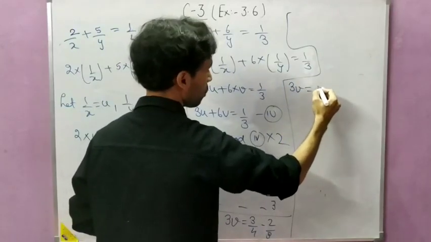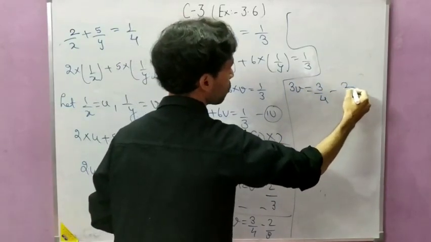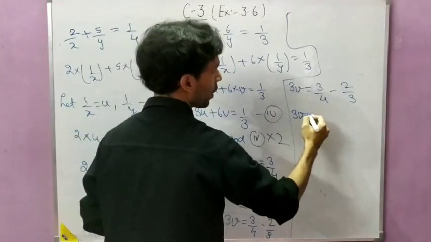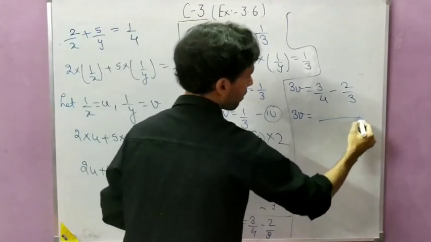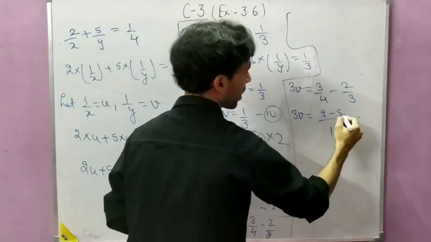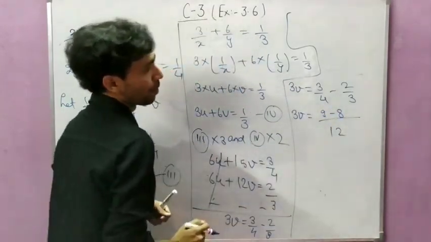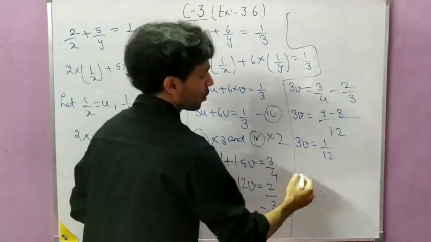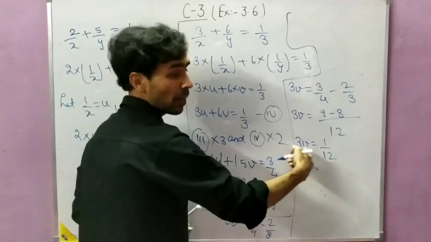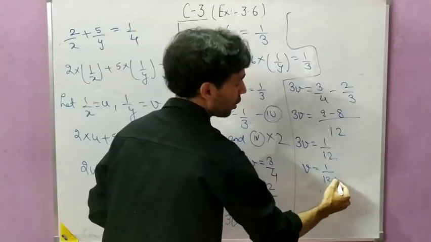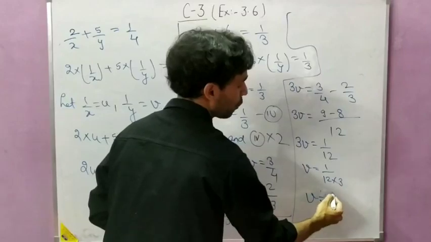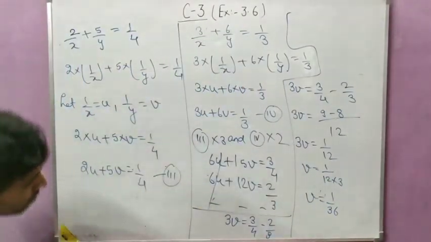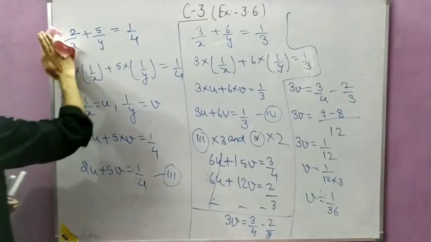3v equal to 3 by 4 minus 2 by 3. Now take the LCM of these two. So 3v equal to, LCM will be 12, this is 9, this is 8. So 3v equal to 1 by 12. So v equal to, this 3 will be multiplied to this side, so 1 by 12 into 3. So v equal to 1 by 36. So you got the value of v.